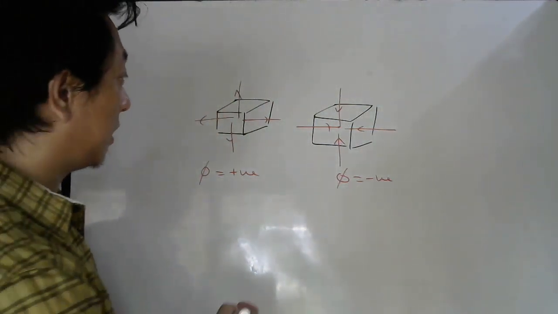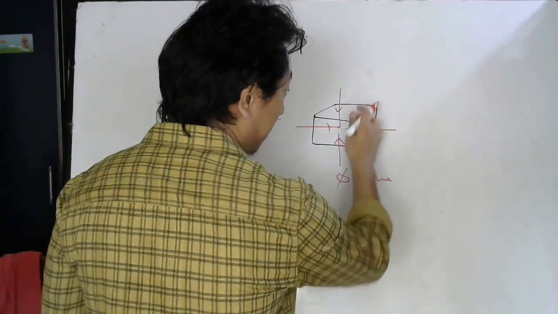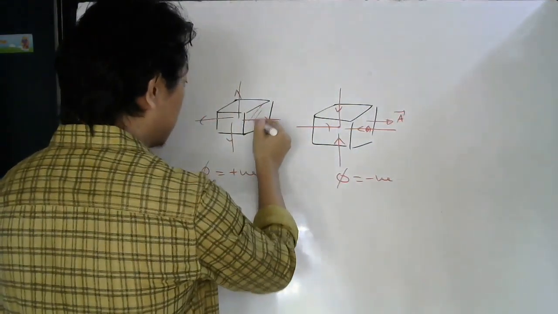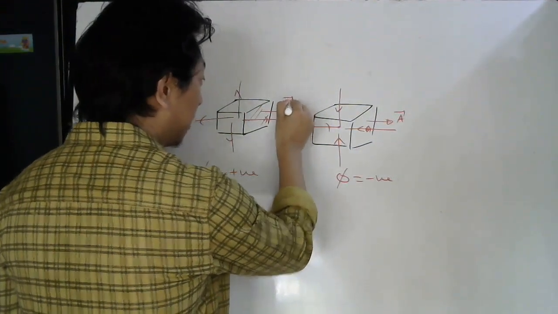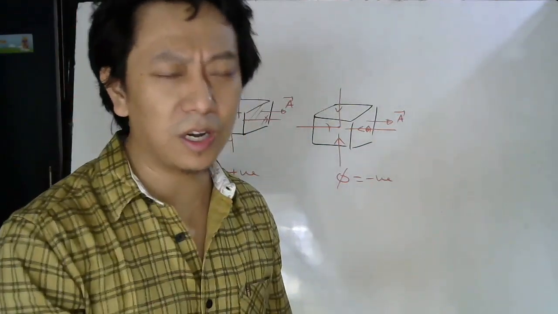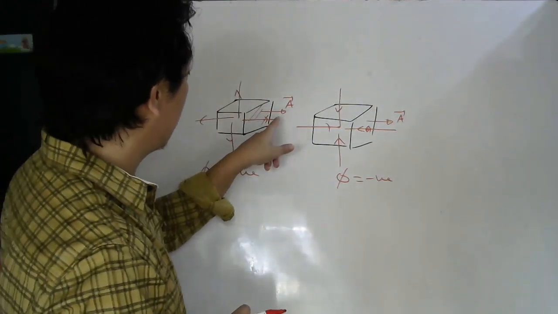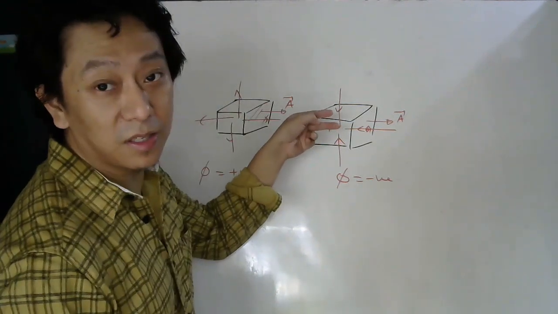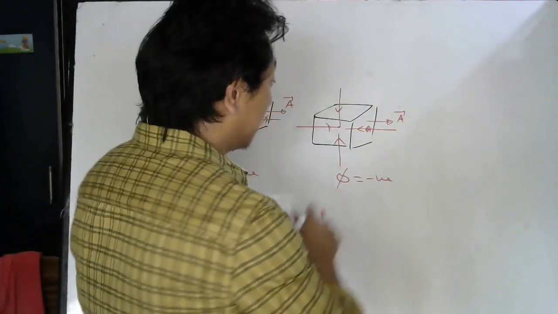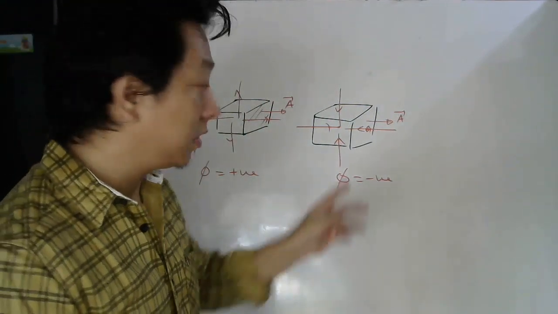That is because, if I show a small area here, see, this is a plane surface, no? For this plane surface, where will be the area vector? Area vector is drawn outward for a closed surface. Perpendicular to the surface you have to draw, but if it is closed, you have to draw outward. So now if you check here, area vector and electric field vector are in the same direction. So cos 0 will be 1, so positive flux. Here area vector is out, but electric field lines are going into the closed surface, right? So in that case flux is negative.